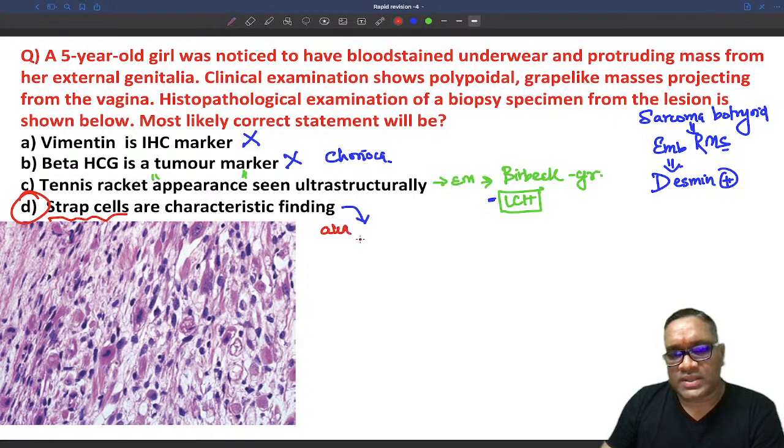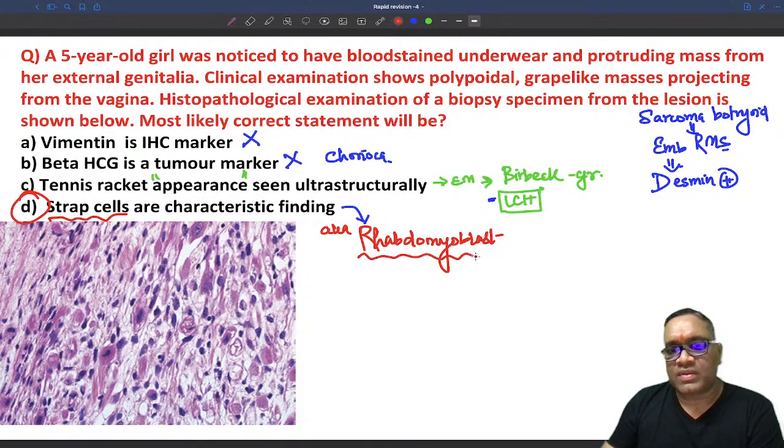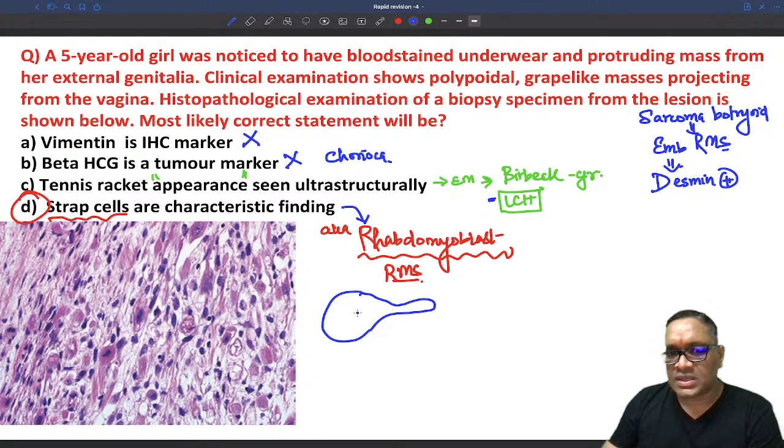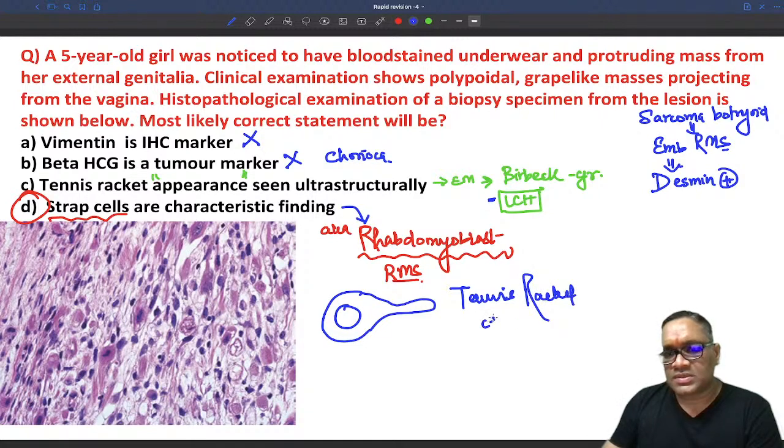Strap cells are also known as rhabdomyoblasts. Right, so they are also known as rhabdomyoblasts, and this will be seen in embryonal rhabdomyosarcoma. And remember, this will be described as a tennis racket cell because of the cytoplasmic protrusions like this. So they are called tennis racket cells. This is the nucleus, also known as a tennis racket cell, or as you can see, strap cells. So tennis racket cells and strap cells are also known as tadpole cells.